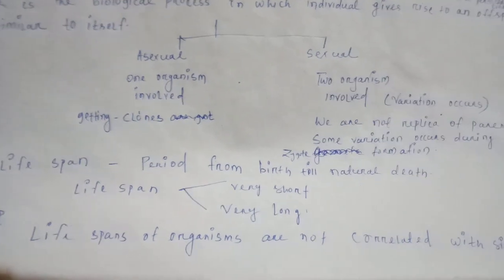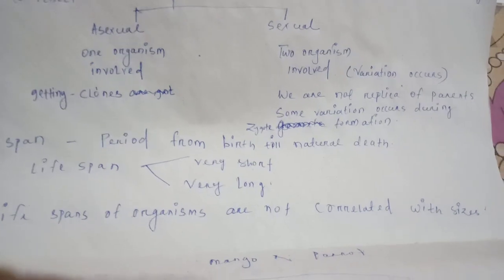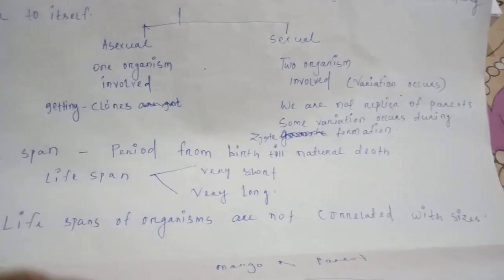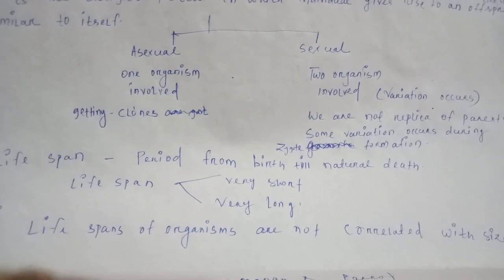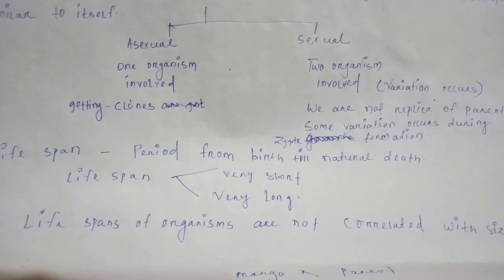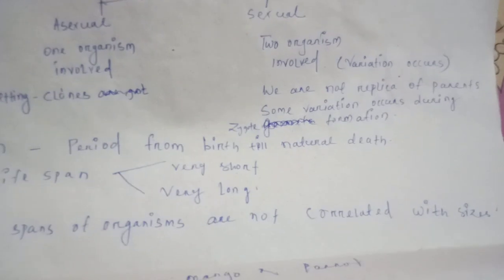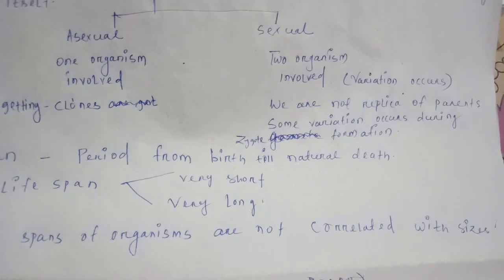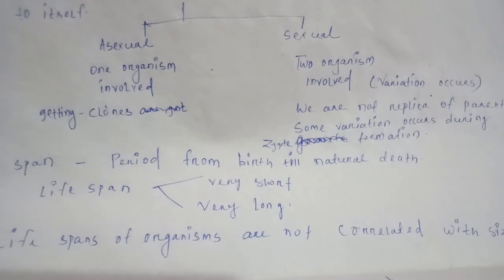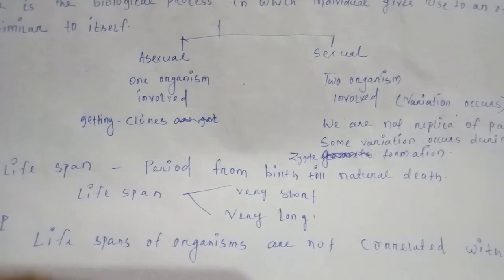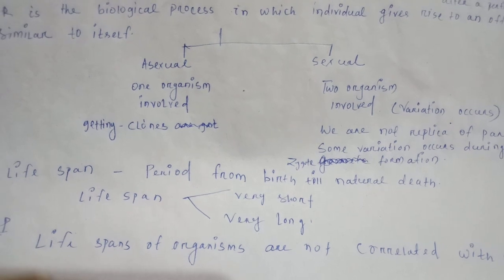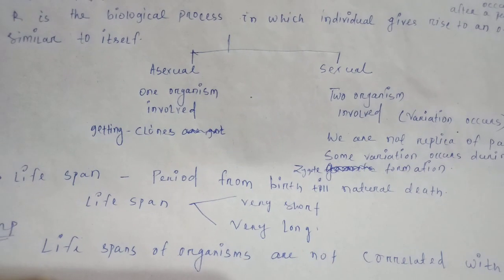But in sexual reproduction, two parents are involved. So here variation occurs. That is, we are not replicas of parents. Got my point? Some variations occur during zygote formation, because in sexual reproduction, gamete formation occurs.